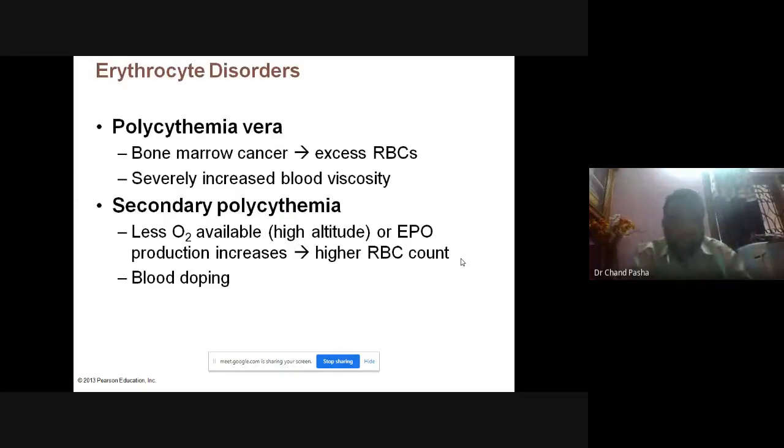And polycythemia vera, a bone marrow cancer, where excess RBCs are produced, severely increases the blood viscosity. And secondary polycythemia, with less oxygen availability or increased EPO production, gives a higher RBC count, and it could be the result of blood doping.